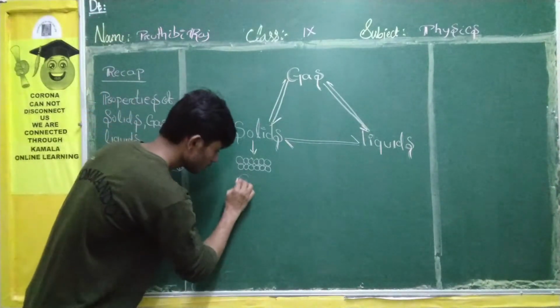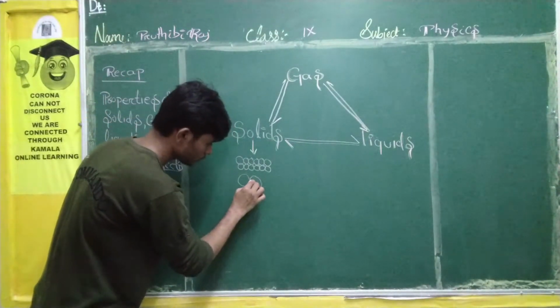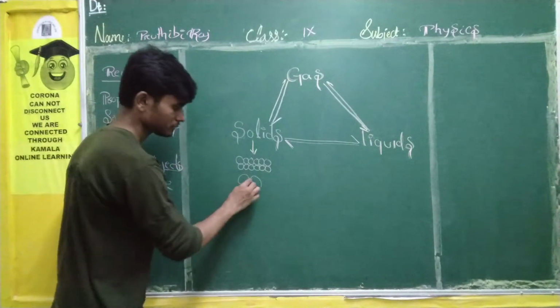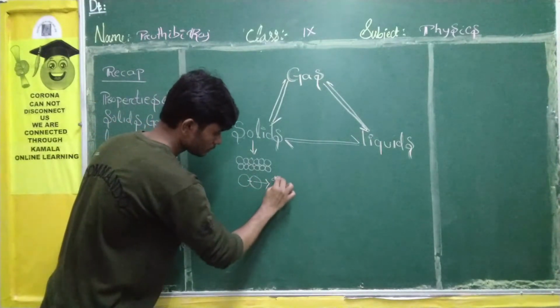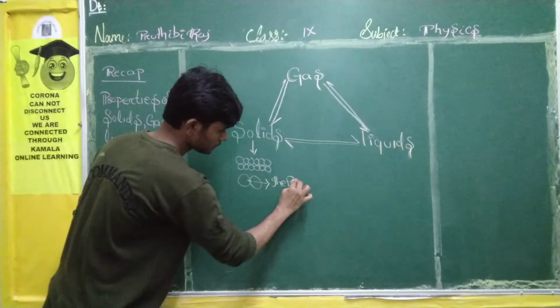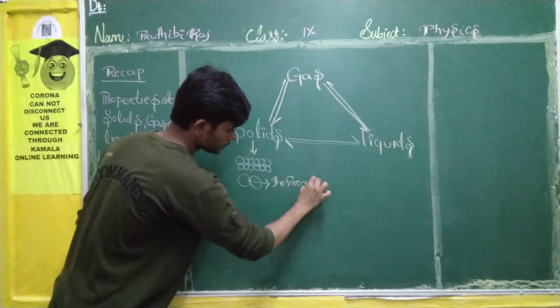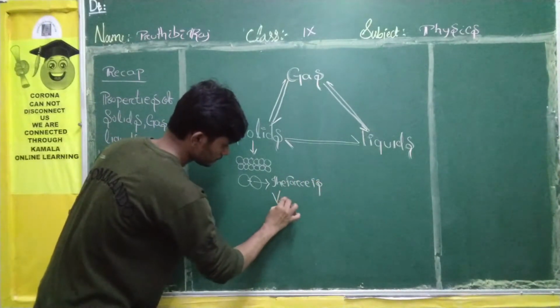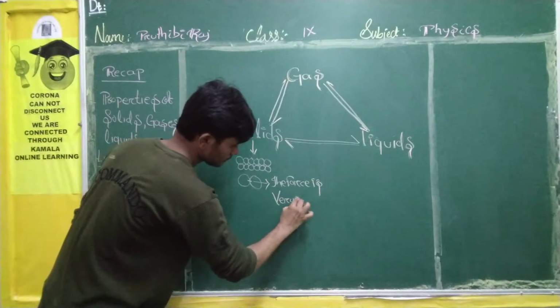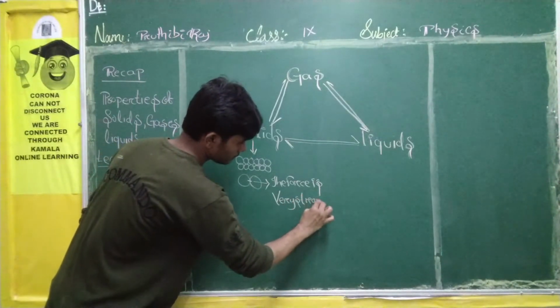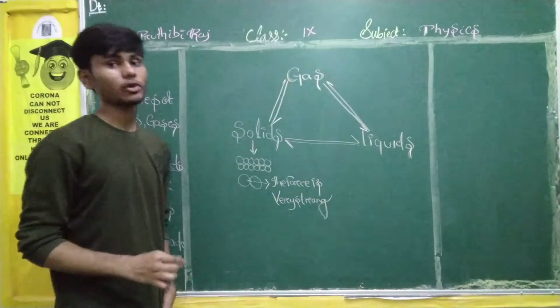It means, suppose these are 2 molecules, the force between these 2 molecules is very strong.